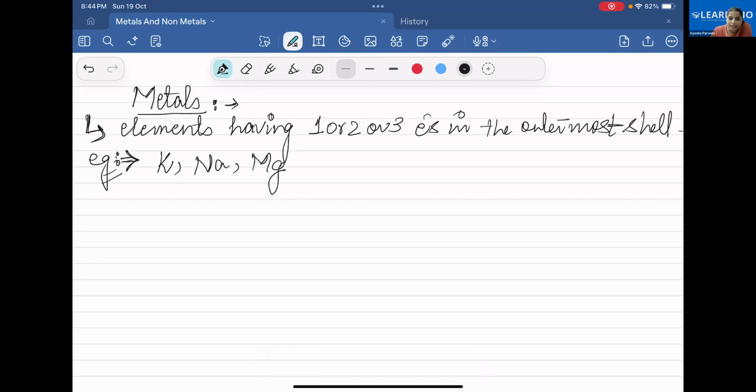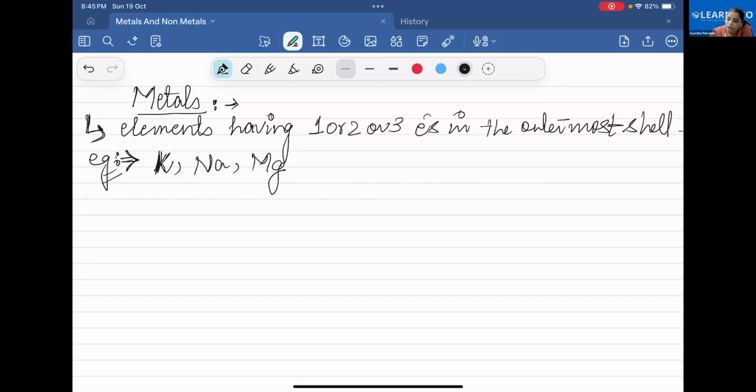Did you know about these metals, potassium, sodium, magnesium, before? I know the elements, but I didn't know they were metals. Okay, no problem. Some examples of metals are potassium, sodium, magnesium, aluminum, etc. There are so many elements found in the periodic table which are categorized as metals.